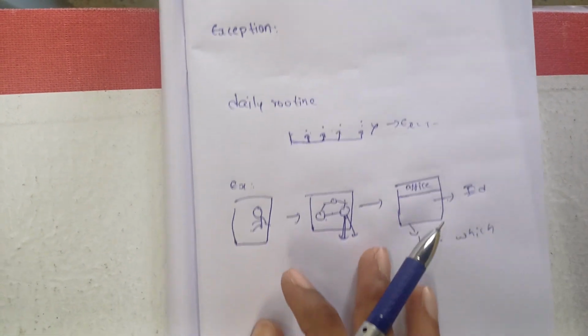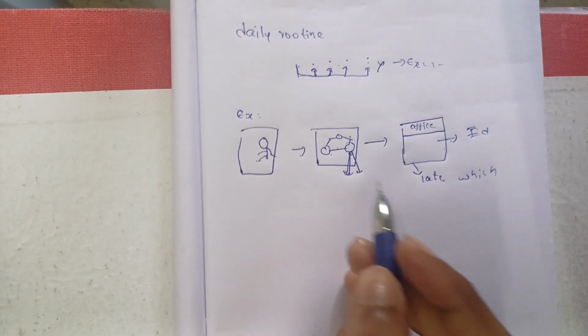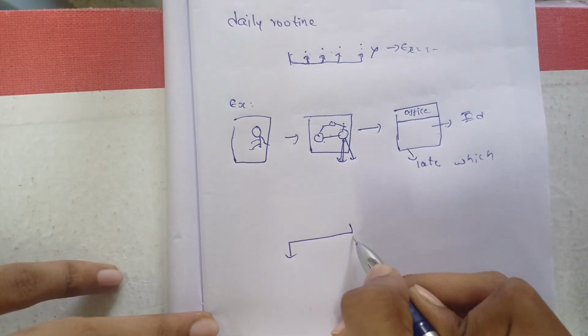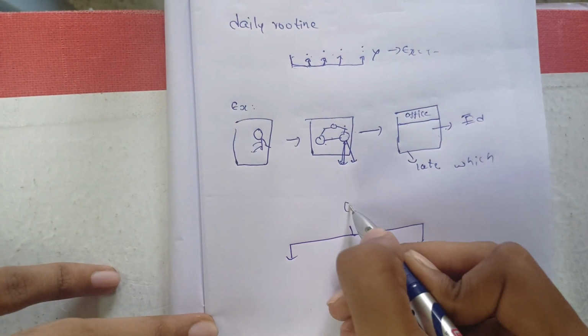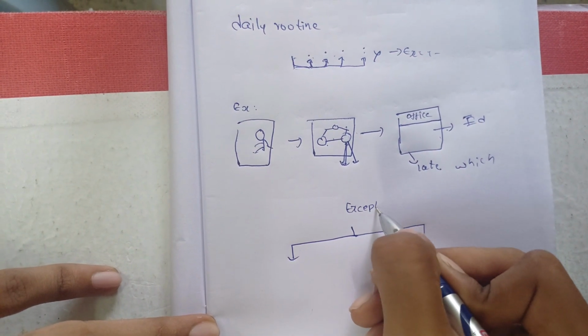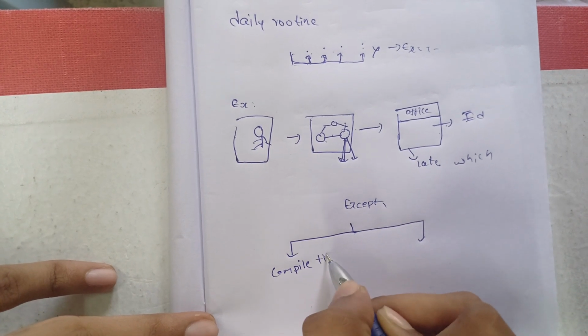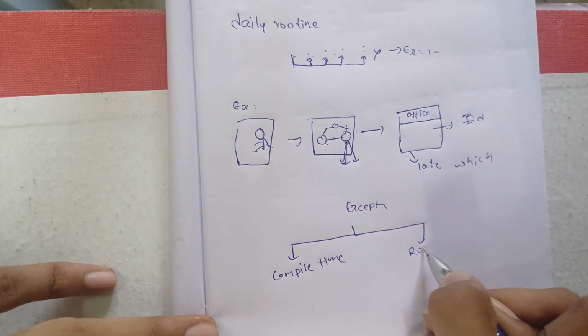But in programming, exceptions are of two types: compile time exceptions and runtime exceptions.